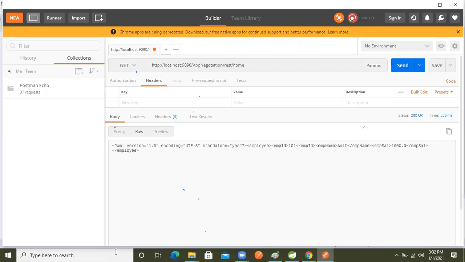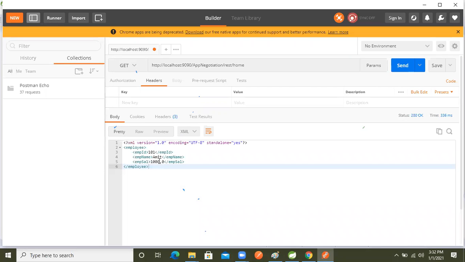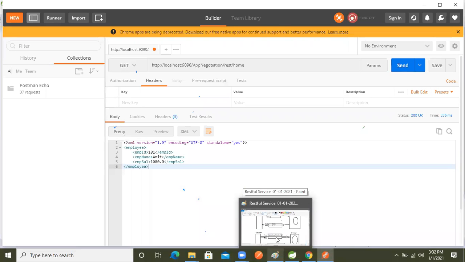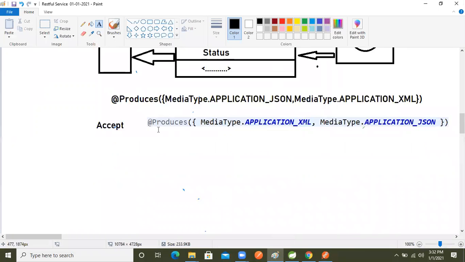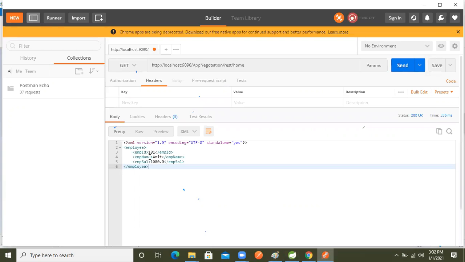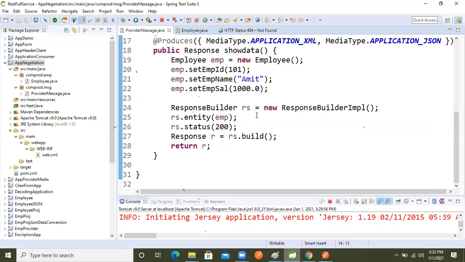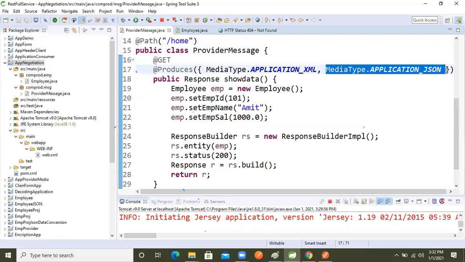A little bit of patience is needed to work on software related things, right? So what did we get? By default we got XML data, or not? Our employee class is converted into XML. I said that if we do not select the accept type, then whatever argument is there, XML is the first argument, so because of that we got XML data. Now I will show that practically, guys, don't worry. If I'm not selecting, right? See the second practical.